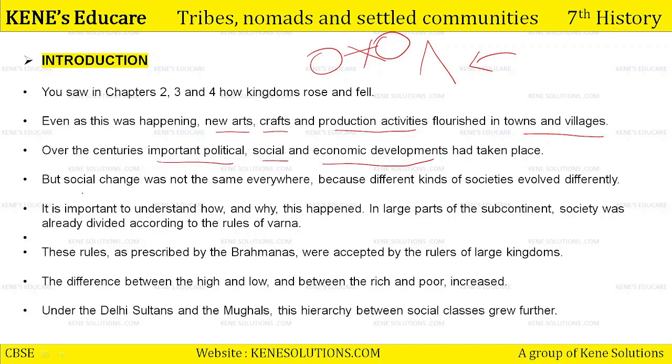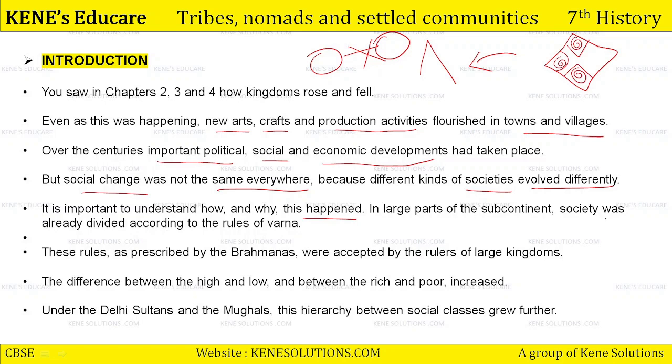But social change was not the same everywhere, because different kinds of society evolved differently and at different periods of time, right? Society does not change together across the whole country. In some regions society will evolve at one time, and in some regions it will evolve at a different period of time, right? It is important to understand how and why this happened.